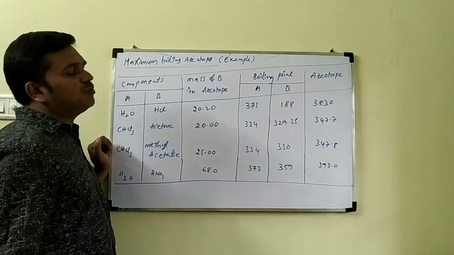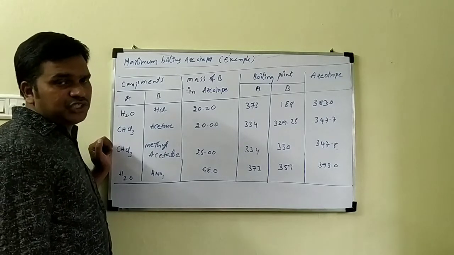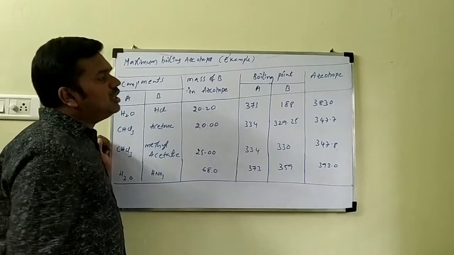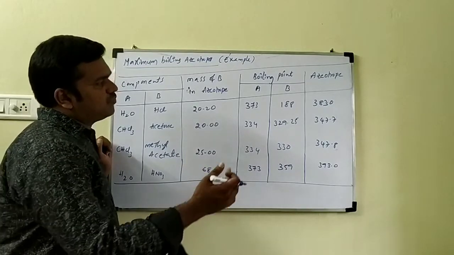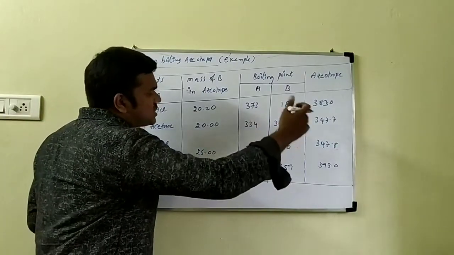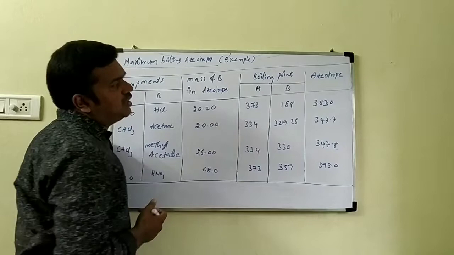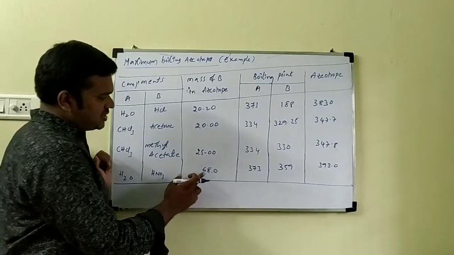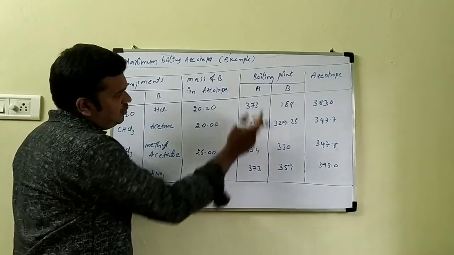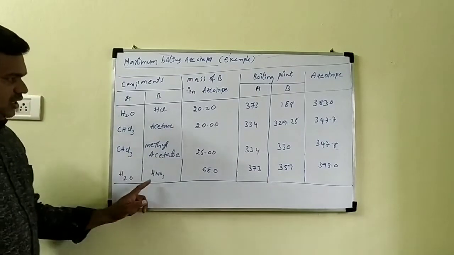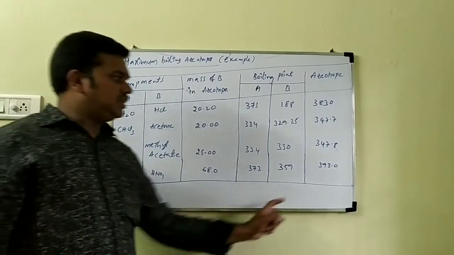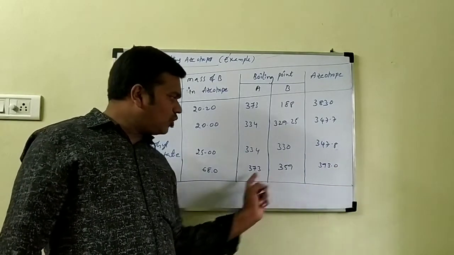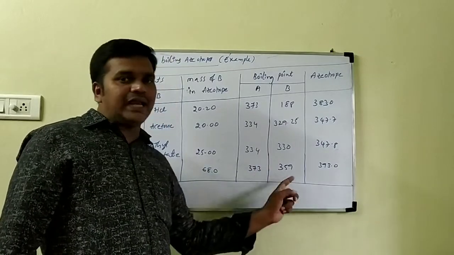What is the definition of maximum boiling azeotropes? The solution which shows large negative deviation from Raoult's law. Generally, the boiling point of the solution, the azeotrope, is more than the boiling point of the two components. Already I wrote this example: HNO3 and H2O. The HNO3 percent is 68%. Boiling point of A is 373 and the boiling point of HNO3 is 359. The boiling point in the form of azeotrope is 393, which is more than that of component A and component B.